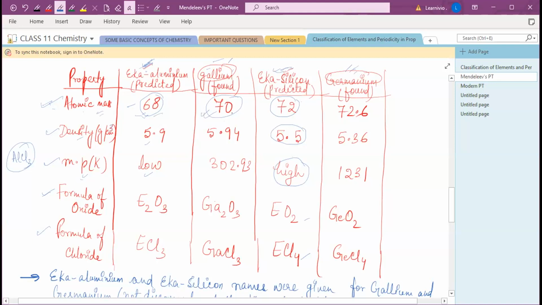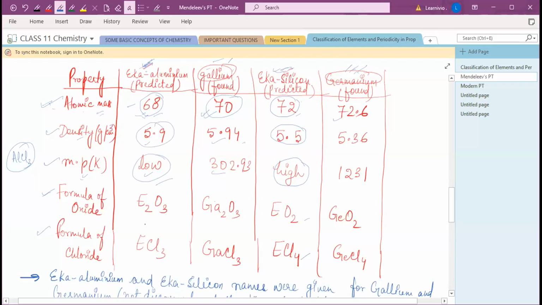Similarly, for Eka silicon, he predicted 72, but the actual atomic mass was found to be 72.6. Similarly, you can see density 5.9, but density क्या आया? 5.9. Okay. Just like that. Melting point, he predicted low, but the melting point came to be 302.93 Kelvin.